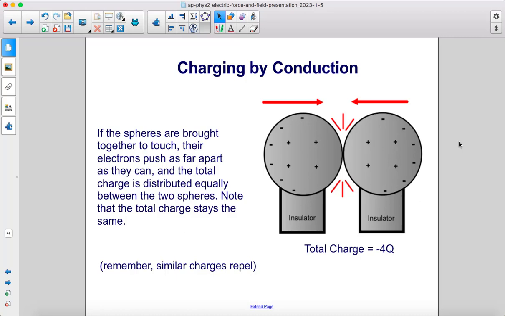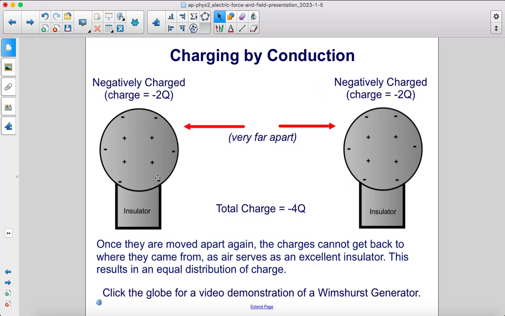If the spheres are brought together to touch, their electrons push as far apart as they can, and the total charge is distributed equally between the two spheres. Note that the total charge stays the same. And remember, similar charges repel. After they touch, the spheres are then moved far apart again. The total charge is still -4. But now this sphere has a charge of -2, and this sphere also has a charge of -2. That is because air serves as an excellent insulator, and the charges can't get back to where they started from. And this results in an equal distribution of charge.